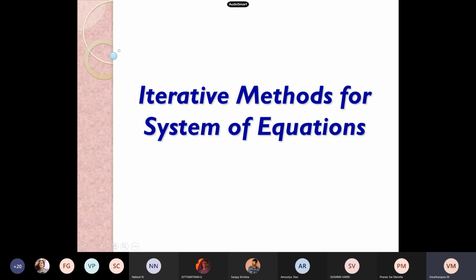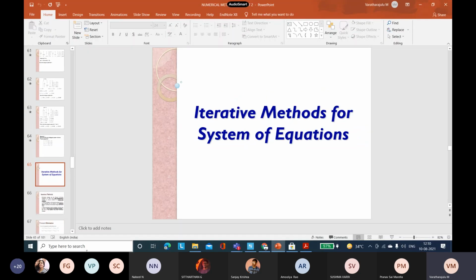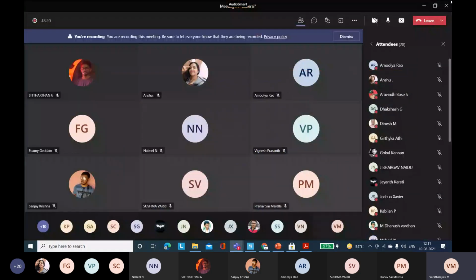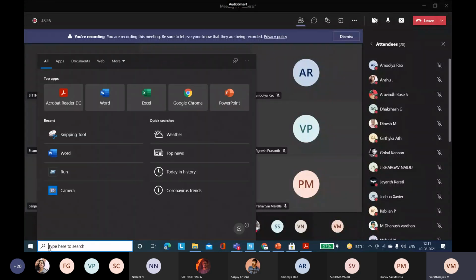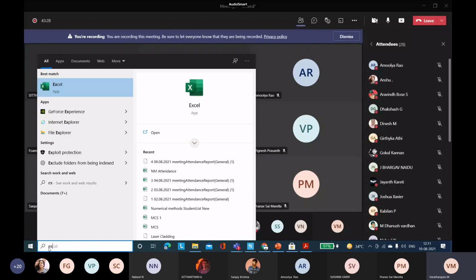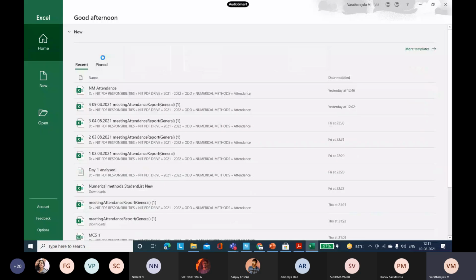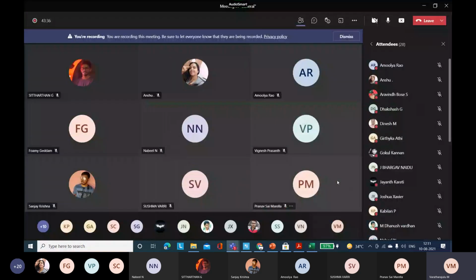We'll begin with the iterative methods for a system of equations, in order to find the solution of simultaneous linear equations. There are other ways to find the results, but this is an iterative method. We are going to do various iterations, and for that we can depend on the ready-made tools available in a laptop or a computer. See, we can depend on Excel now to get the solutions.